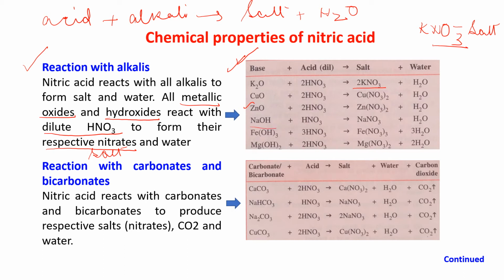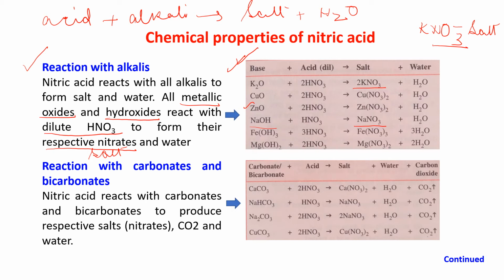NaOH, now it is a hydroxide. When hydroxide reacts with HNO3, it gives you NaNO3, sodium nitrate, plus H2O. Fe(OH)3 plus HNO3 gives you Fe(NO3)3 and H2O.